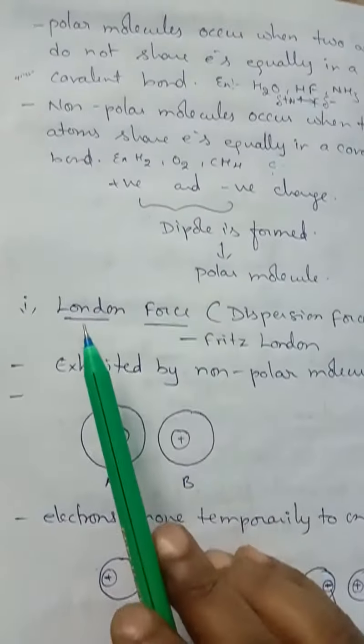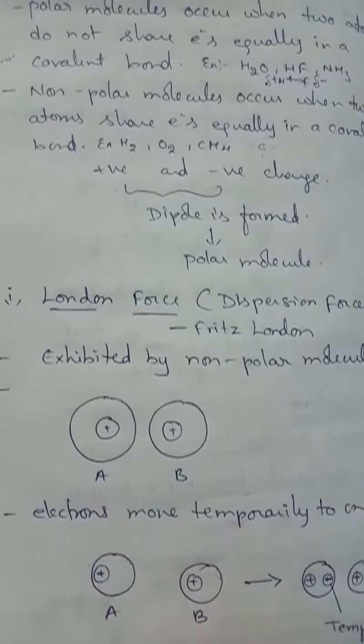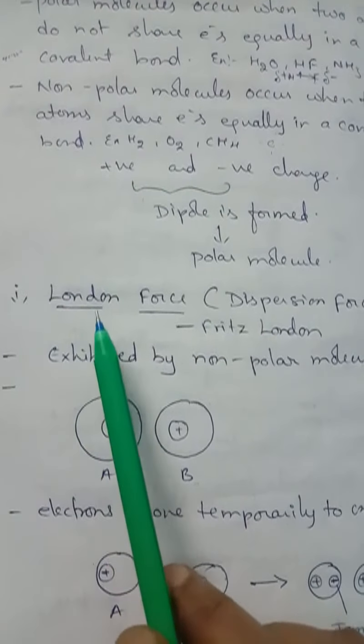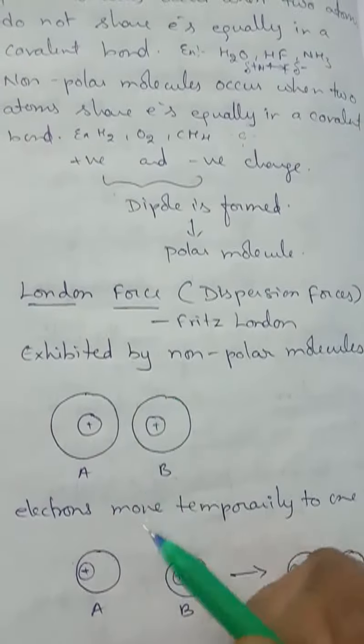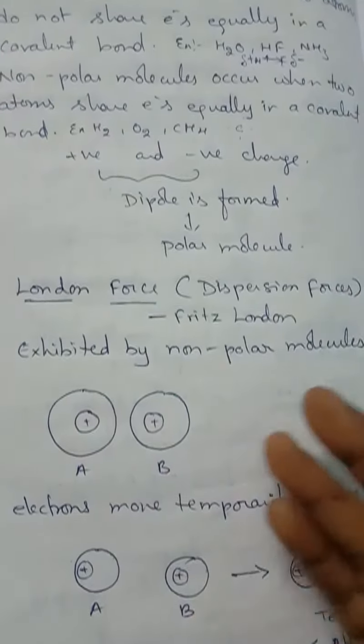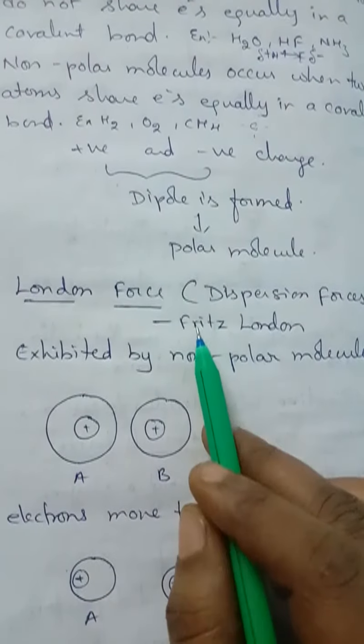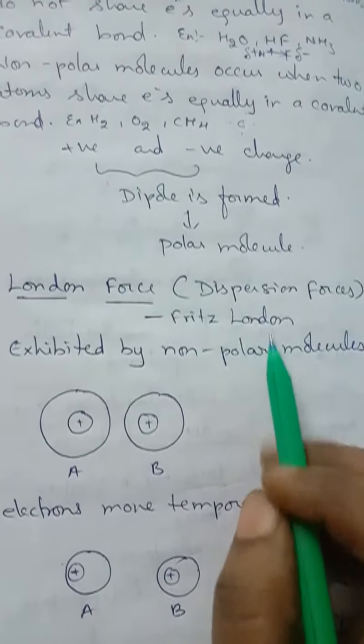Now we move into the matter that van der Waals forces are of three types, I said. In that, the first one is London forces. London forces were introduced by a scientist named Fritz London.